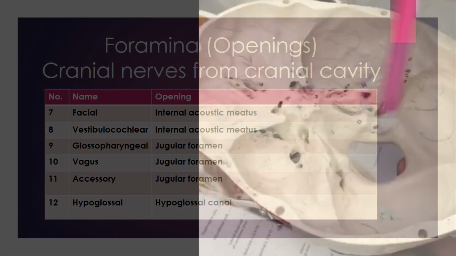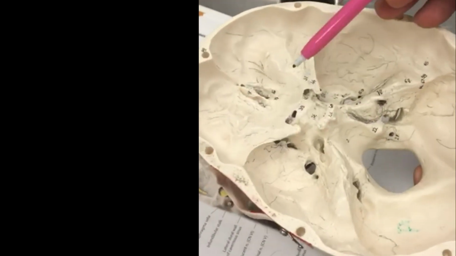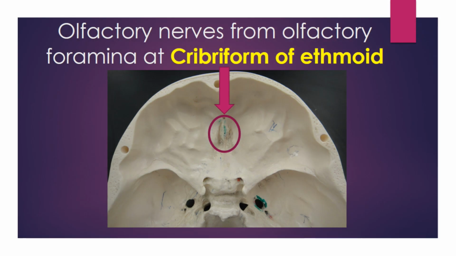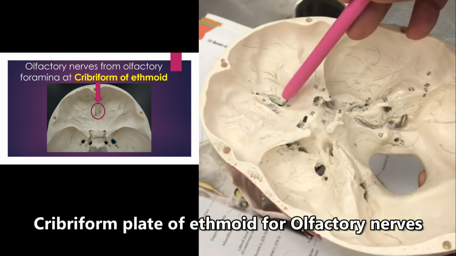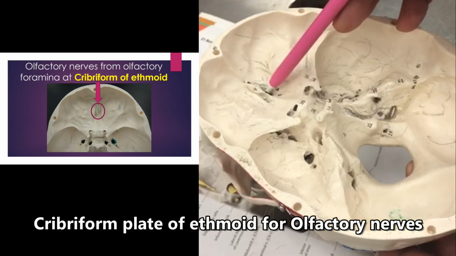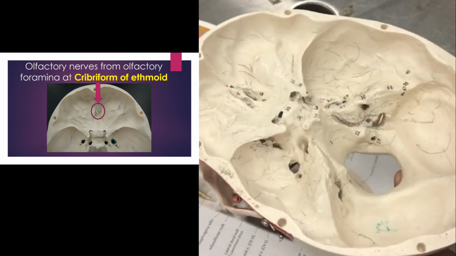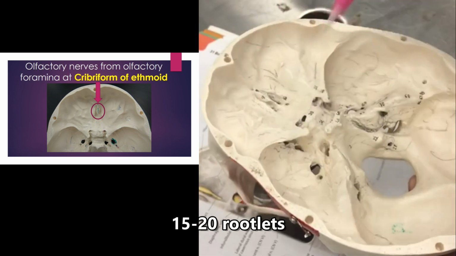What do you see here in this skull? Various openings for the different cranial nerves. This region is known as the cribriform plate of ethmoid. The cribriform plate of ethmoid transmits the olfactory nerves, 15 to 20 rootlets of the olfactory nerve, the first cranial.